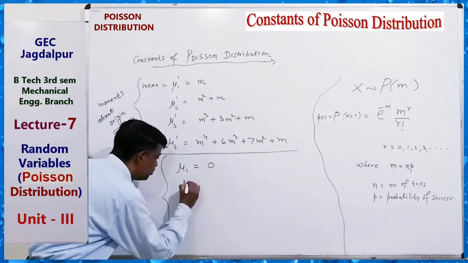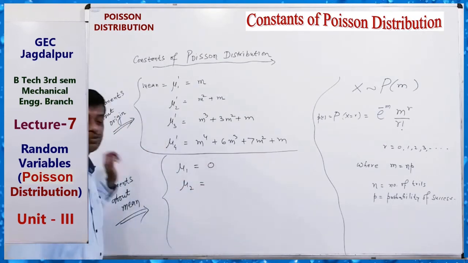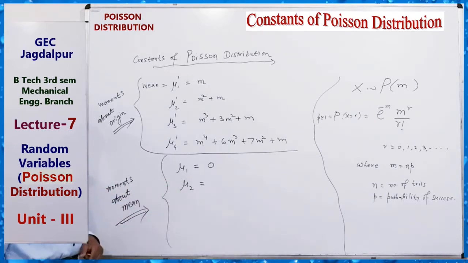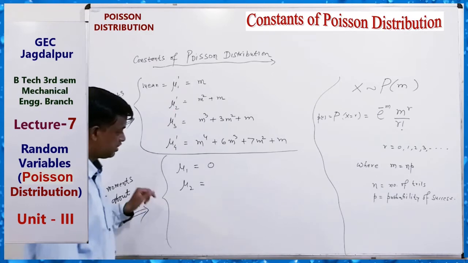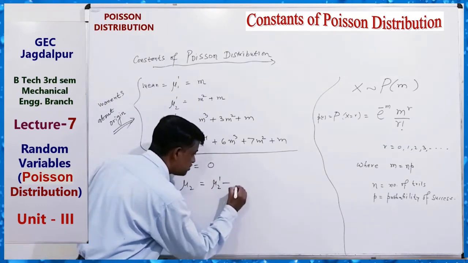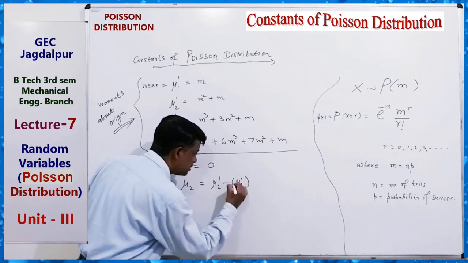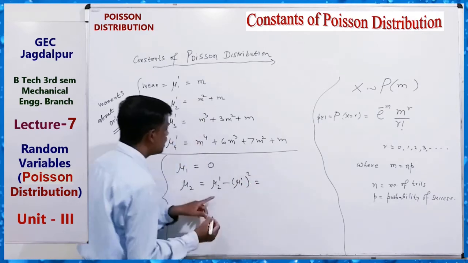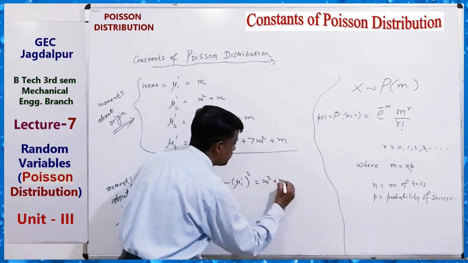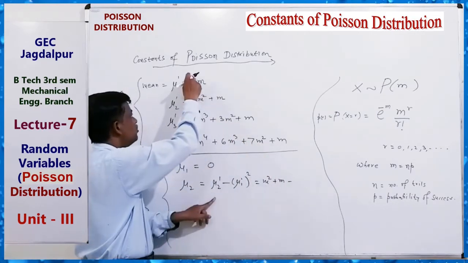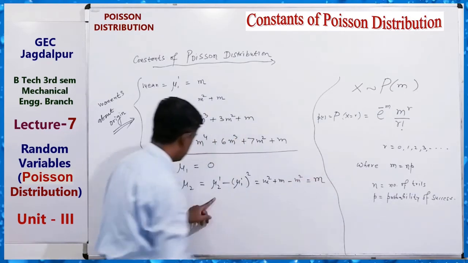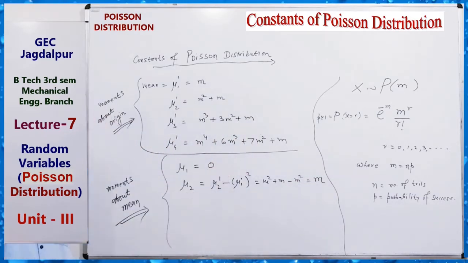And mu2, we know mu2 equals what? The second moment about mean of the Poisson distribution: mu2 dash minus mu1 dash square. Mu2 dash means m square plus m, minus mu1 dash square, m square, where mu1 dash equals the mean m. So mu2 equals m.